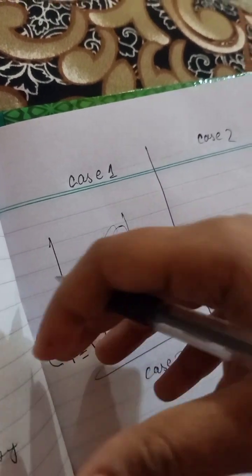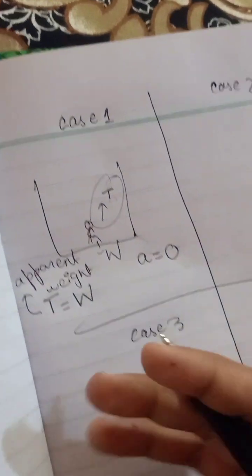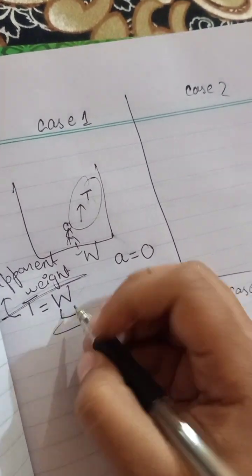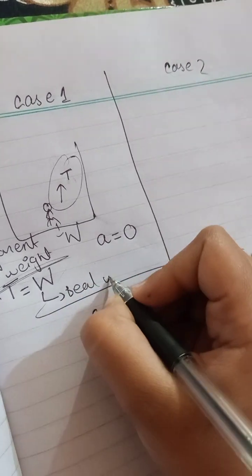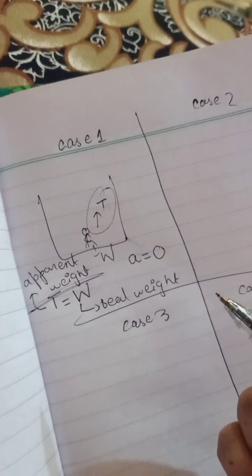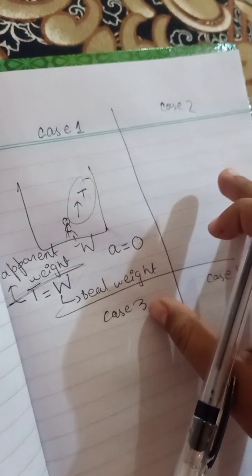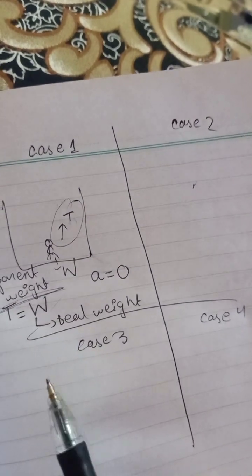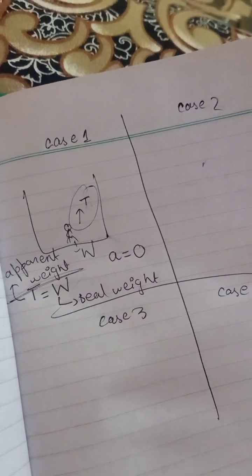This upward force, the normal reaction or tension, is the apparent weight. Apparent weight is not real, and this weight is the real weight. If you are in the lift, the spring balance will reveal the actual weight of the body.